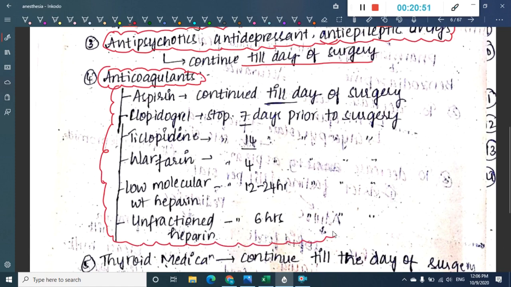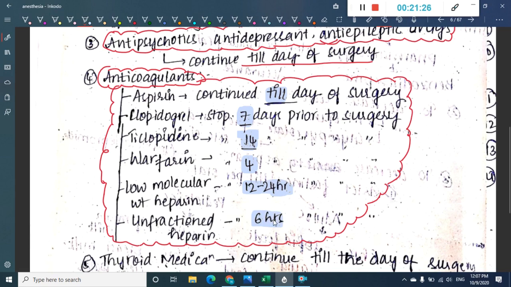If the patient is taking clopidogrel, you should stop clopidogrel 7 days prior to surgery. Ticlopidine should be stopped 14 days prior to surgery. Warfarin should be stopped 4 days prior to surgery. Low molecular weight heparin should be stopped 12 to 24 hours prior to surgery.